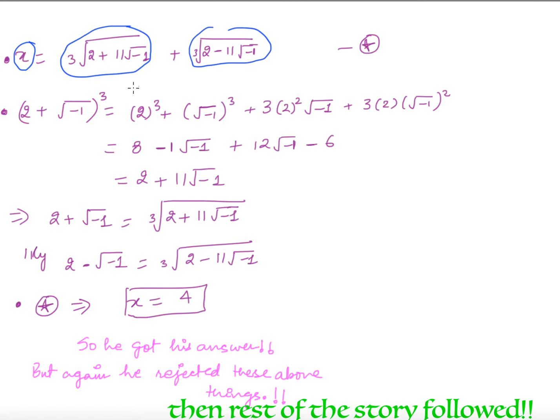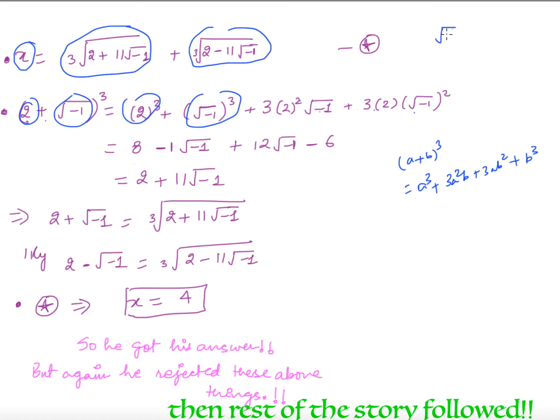Now he did some deep thinking, and then he came out with this: 2 plus square root of minus 1, raised to power 3. He used the formula (a plus b) cube is a cube plus 3a square b plus 3ab square plus b cube. So 2 cube is 8.